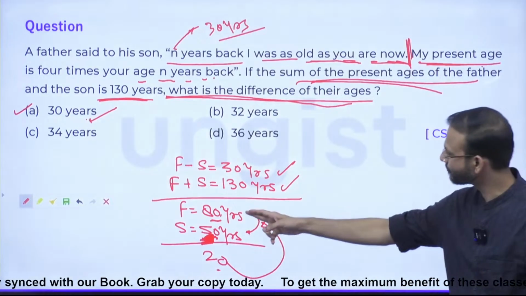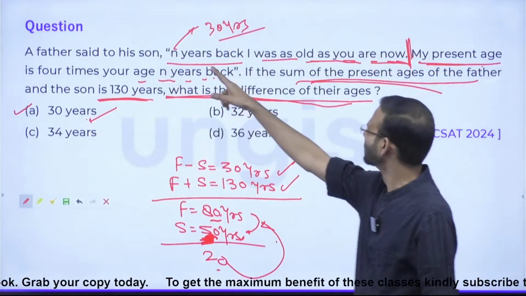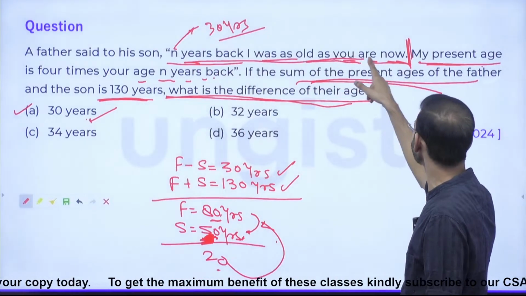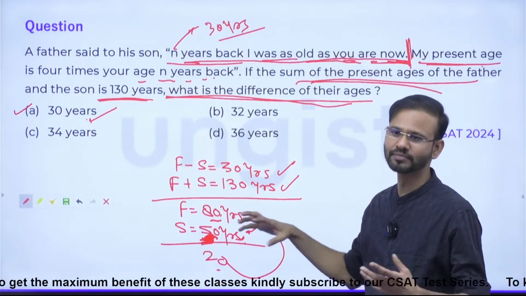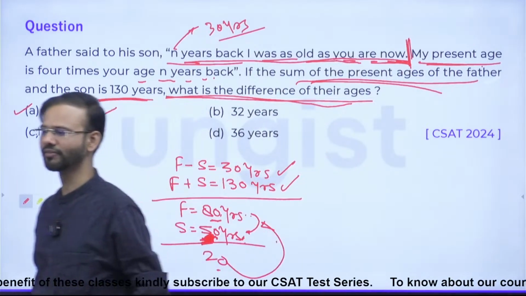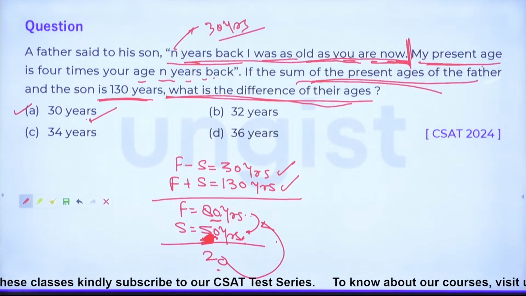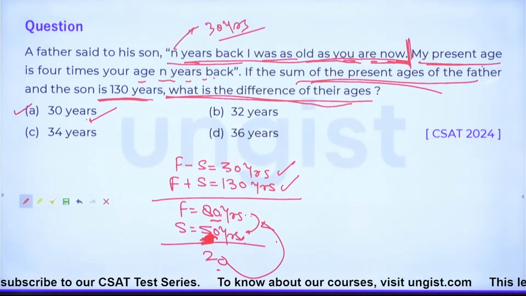30 years back the age of father must be 50, right? The question is saying N years back I was as old as you are now, so father will be 50 and son is also 50, right? Yes. Okay everyone? Guys, any other doubt, any other confusion friends?